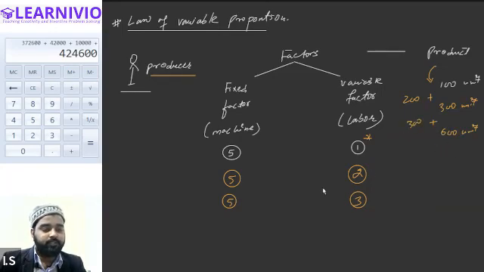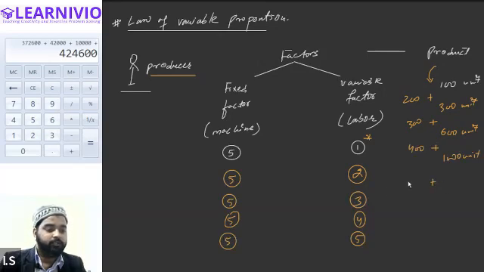Let's say when he adds more labor to the business, now there are 4 laborers and machines are kept constant again, machines are the same, still the production increases to, let's say, 1,000 units. So production increases by 400, and next time when he increases the labor keeping the same amount of fixed factor, still you will get the same result. Still the production increases by 600 units. That means overall production will rise to 1,600 units.